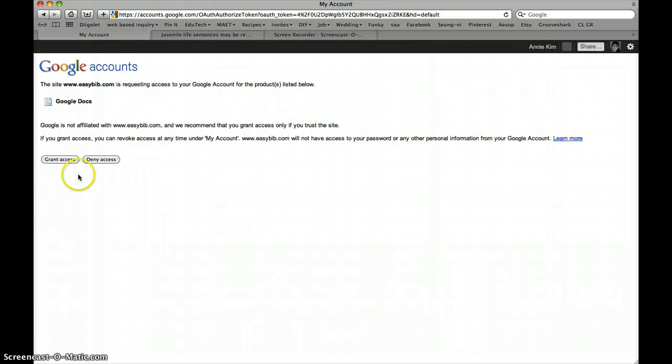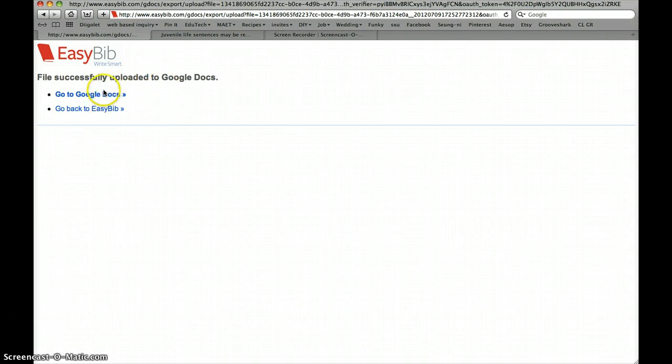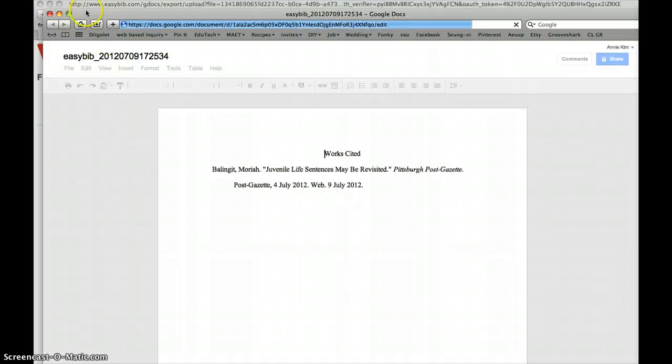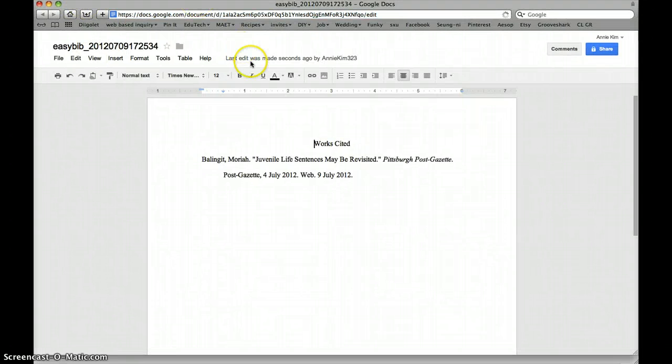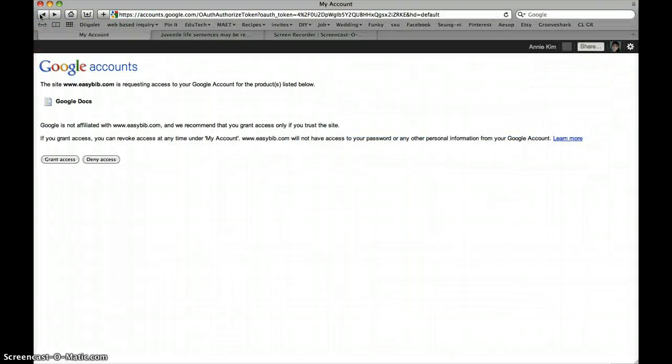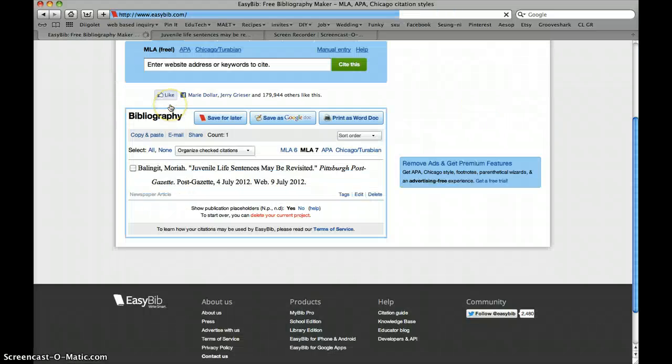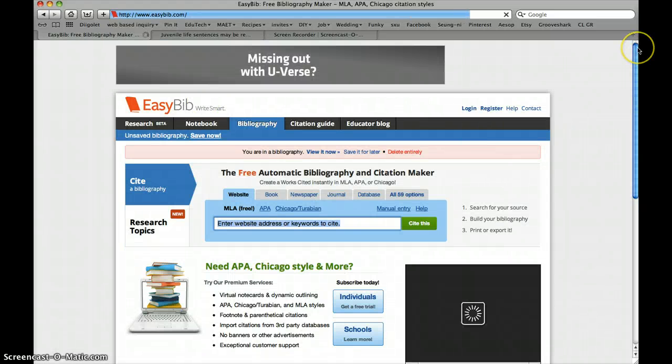Now when you do this, the great thing about EasyBib is it formats everything for you. So we're going to go to Google Docs, and it has correctly put in works cited as it should be right there. It's not bolded because we don't want it to be bolded. It's not underlined. We don't need it to be underlined. Then we have that first one right here, all created. Everything's done and perfectly formatted as it should be. All right, so I'm going to close out of that because it's not necessary for us to keep that open anymore. But this is where you're going to do all of your generating for your citations.